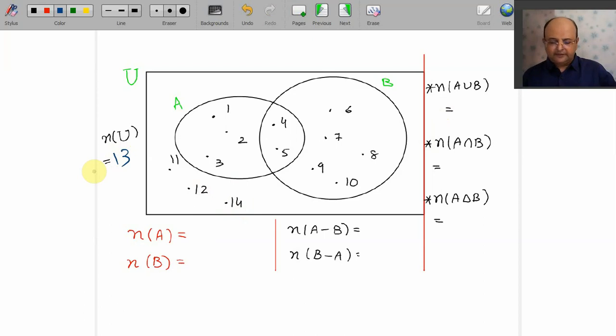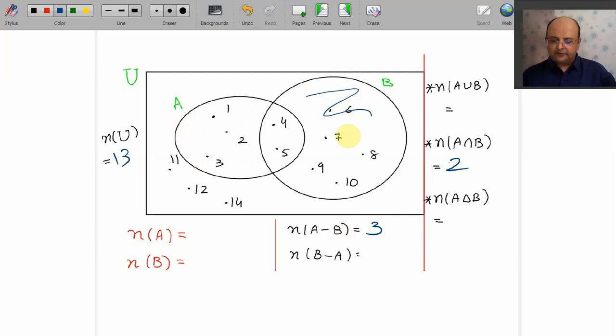What are the elements in A intersection B? 4 and 5. So what is N of A intersection B? N of A intersection B is 2. What is N of what? Which portion is this? Come on. Yes, it is A minus B. So N of A minus B is 3 because there are only 3 elements. Which are they? 1, 2, 3.